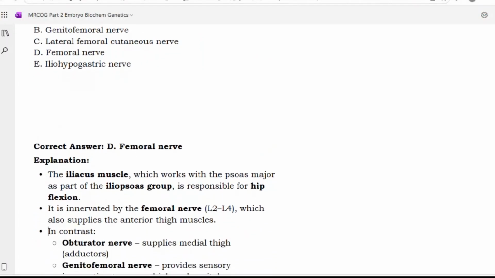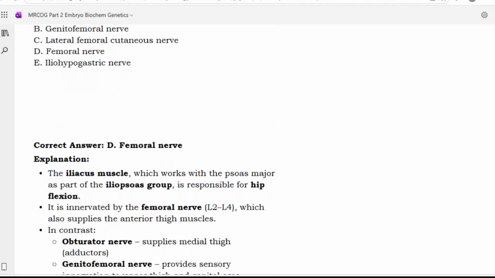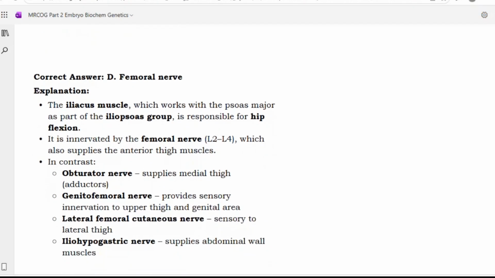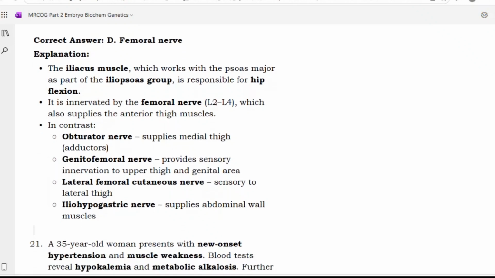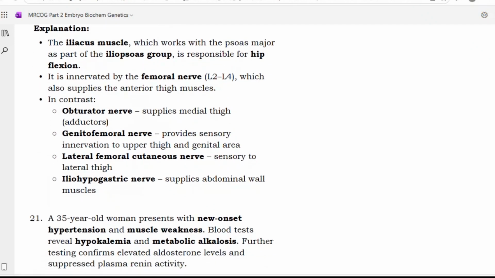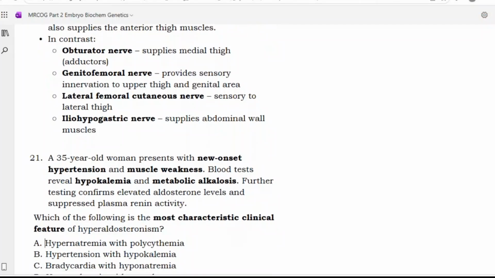The iliacus muscle, which works with the psoas major as part of the iliopsoas group, is responsible for hip flexion. It is innervated by the femoral nerve, L2 to L4, which also supplies the anterior thigh muscles. In contrast, the obturator nerve supplies the medial thigh, that is the adductors. The genitofemoral nerve provides sensory innervation to the upper thigh and genital area. The lateral femoral cutaneous nerve is sensory to the lateral thigh, and the iliohypogastric nerve supplies the abdominal wall muscles.